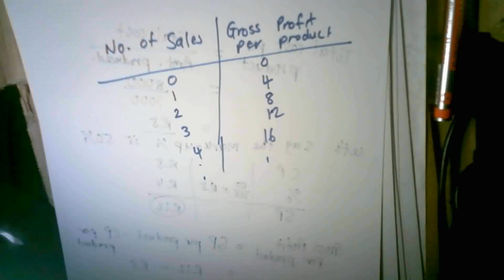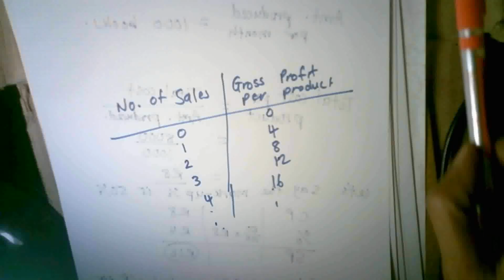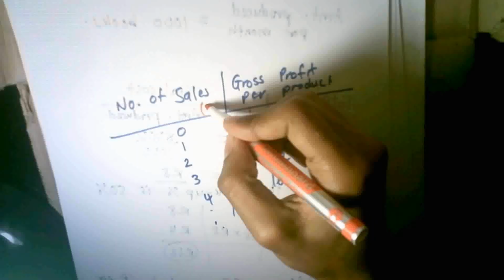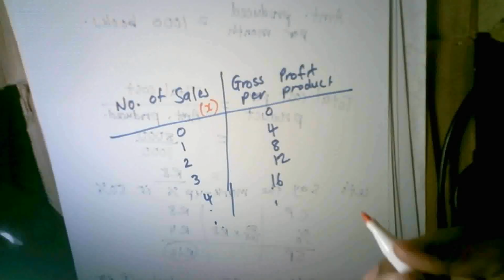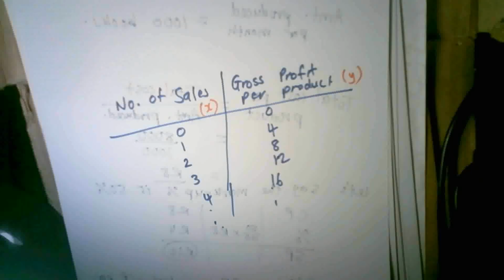And based on this table, I'm going to create a graph. My x-axis is going to be the number of books sold. So that's going to be my horizontal axis. My vertical axis, my y-axis, is going to be the gross profit per product. And if you forgot, how do we plot a graph? First of all, we need a title for our graph. So something simple will suffice, in my opinion.